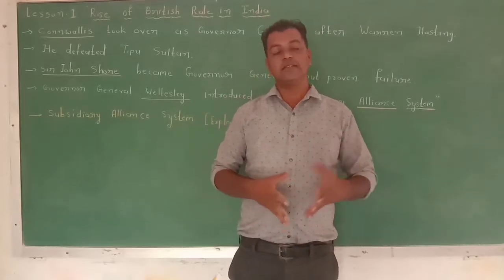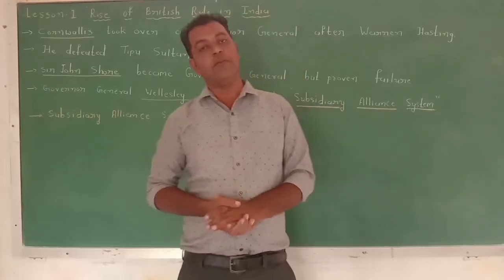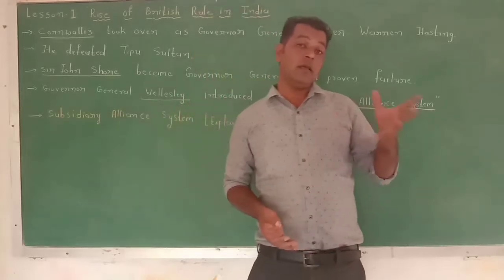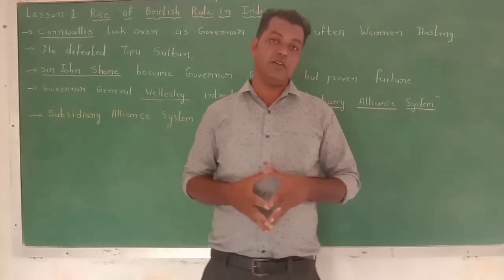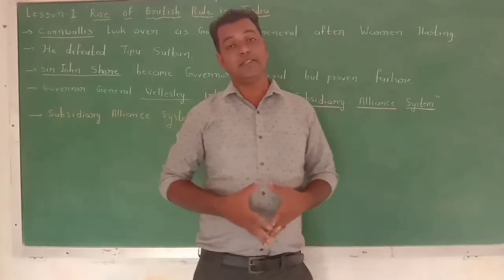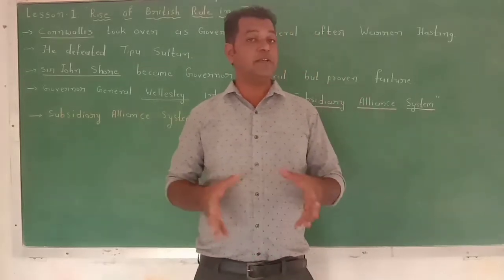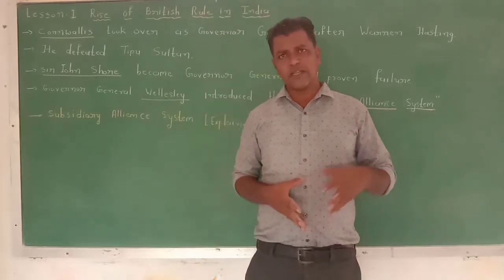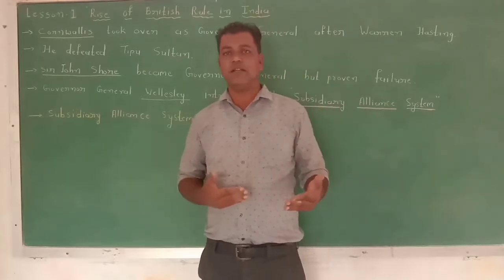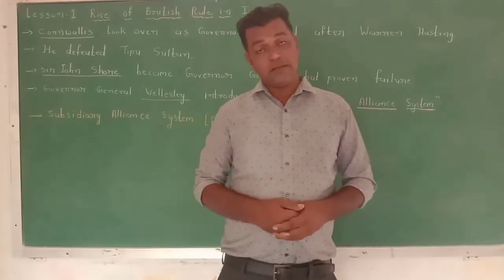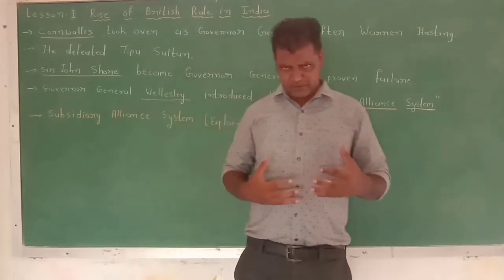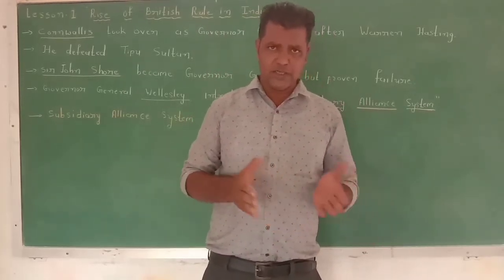As I told you in the previous video, the British established their trade centers in the southern part of India, especially near the seashore or port, so they could easily communicate in the sea trade. But with this authorization, the Governor General of Bengal became the Governor General of India.